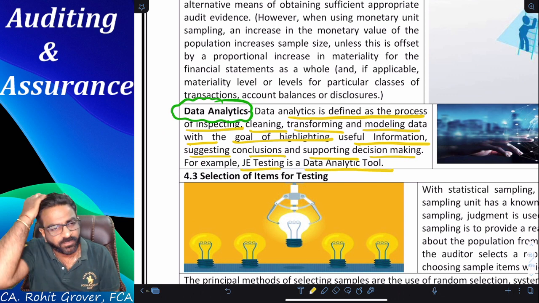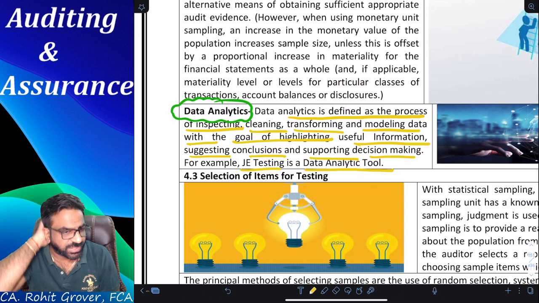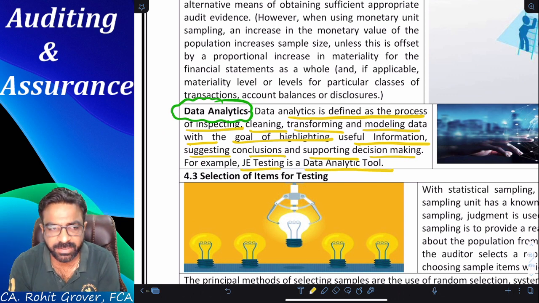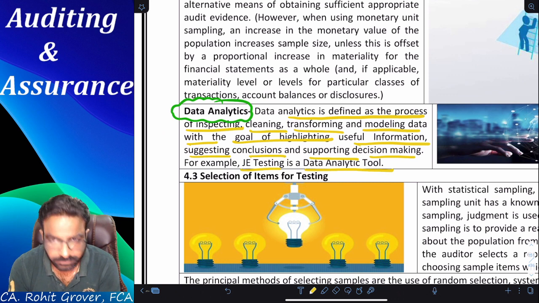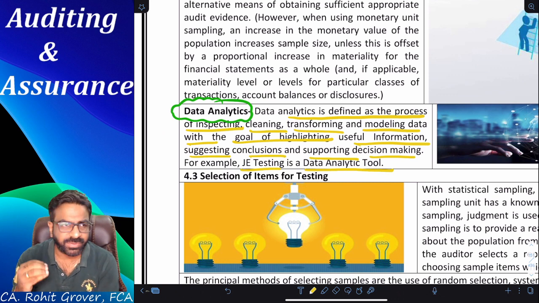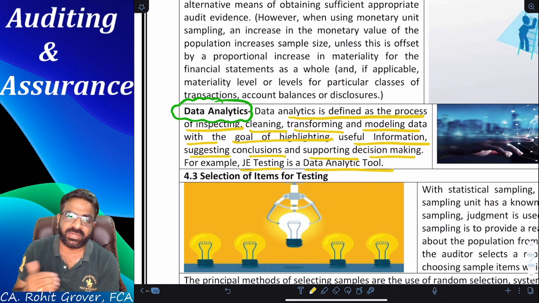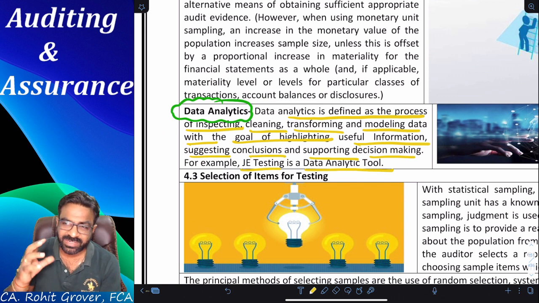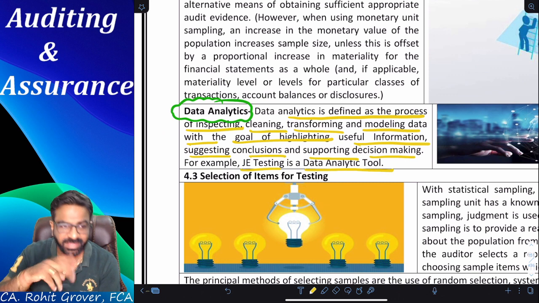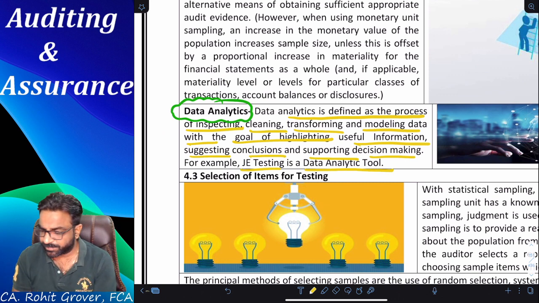Tell me, everyone, for the purpose of the audit, are you going to waste your time on the immaterial data or material data? Are you going to invest your time in material data or immaterial data? Material data. But how will you come to know whether some data is material or not? So basically, while doing the computerized audit, there I will tell you a practical example. Let me give you one small example today also.